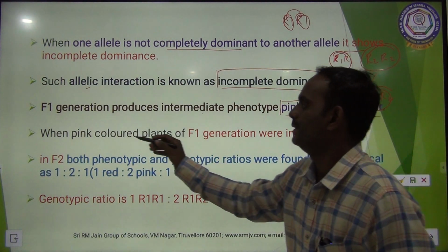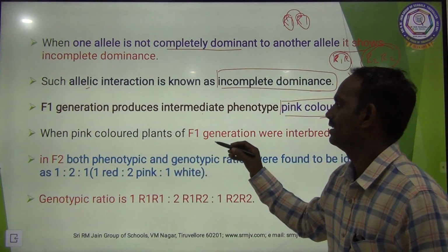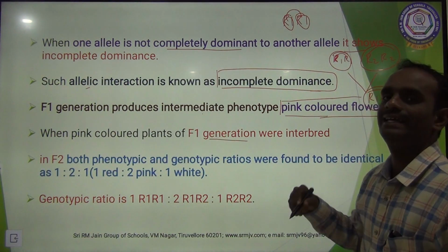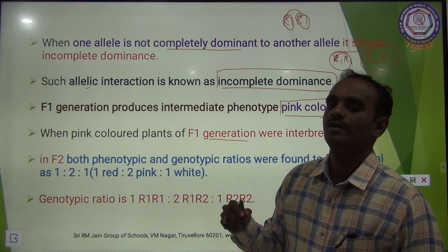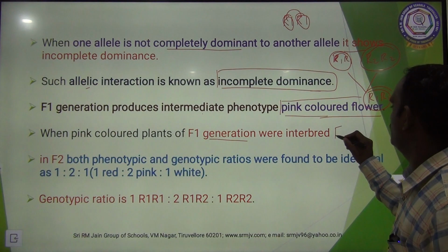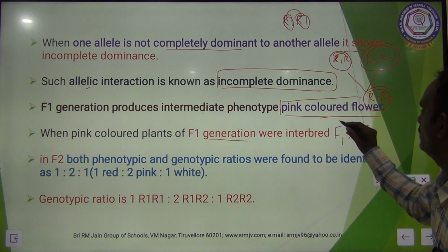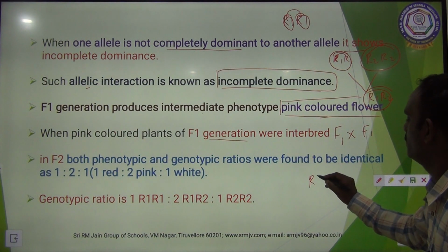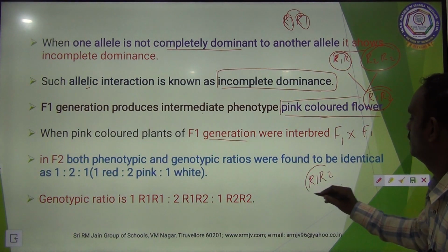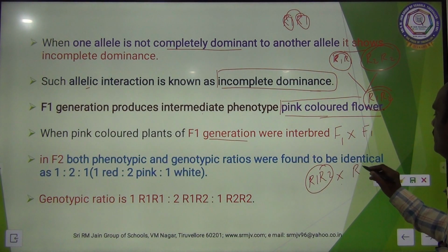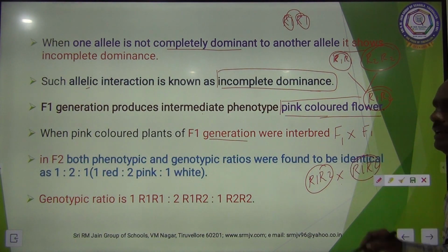See, when pink colored plants of the F1 generation interbreed, F1 into F1, clear? What is the genotype for F1? R1 R2 crossed with R1 R2. Clear?